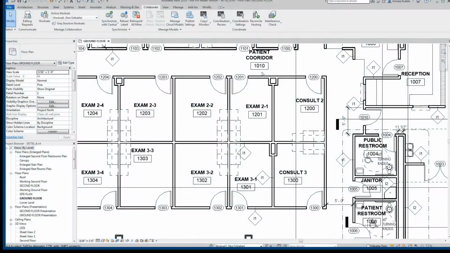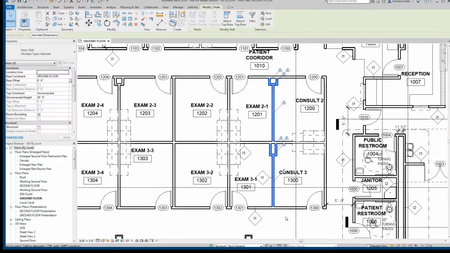BIM 360 Design also provides the ability to author Revit models in the cloud concurrently with other team members. This is the same cloud work sharing feature that was available in Collaboration for Revit for those who are familiar with that solution. Now in this example, two architects are in the same Revit model.